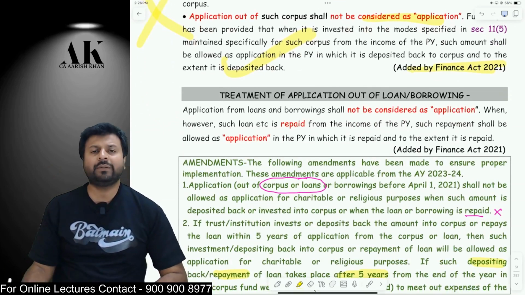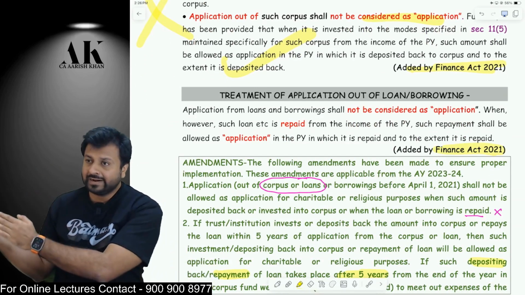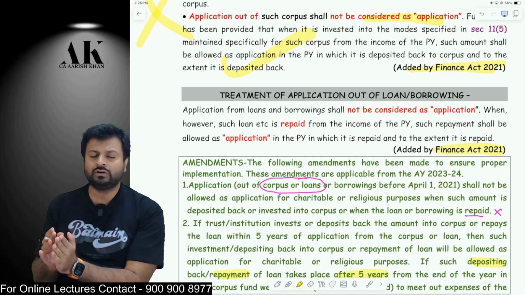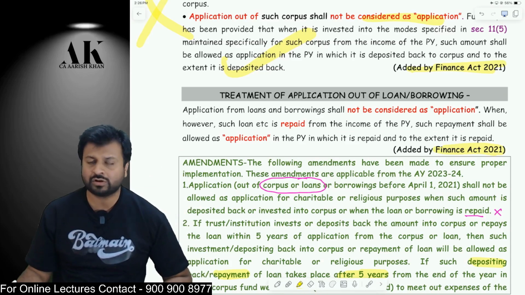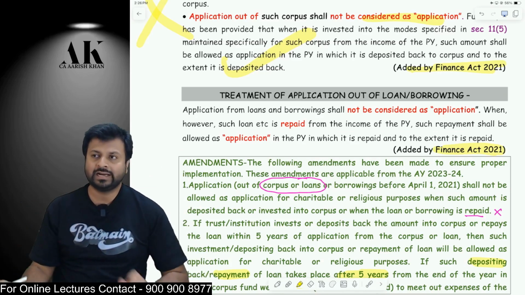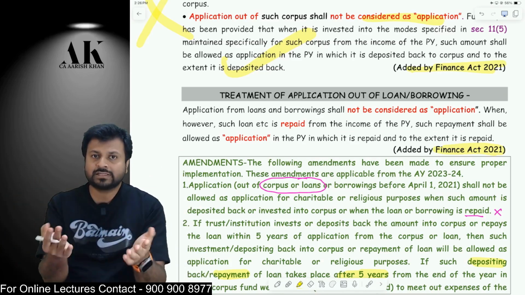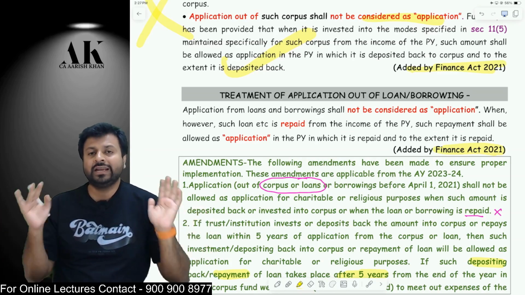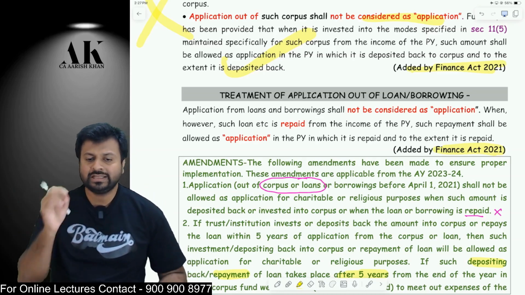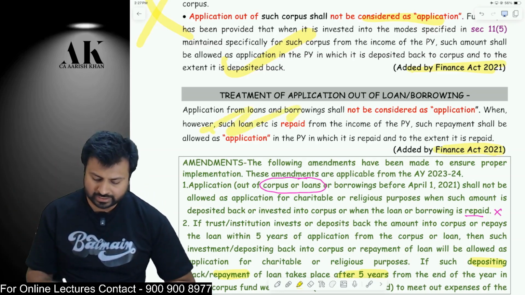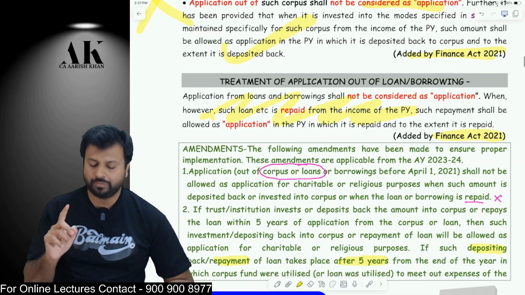Similarly, one more amendment came in Finance Act 2021, 2 years back. What used to happen earlier? Earlier, when you used to take a loan, say you have taken a loan of 10 lakh and you have purchased a building, then you will get the deduction of 10 lakh rupees because you have purchased the building. But now it is not like that. Now, if you take a loan and purchase a building, it is not allowed as a deduction. It will be allowed as a deduction when you repay the loan. Whenever you repay the loan, in that year, you will get the deduction under the income tax law. Check please here. Okay. I hope it is clear to all of you.